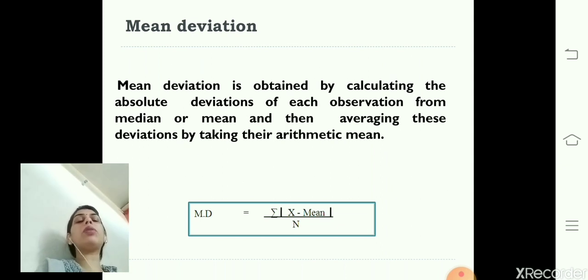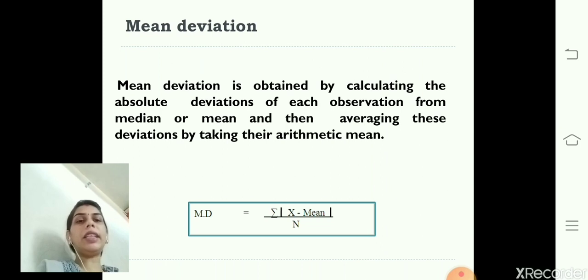So first we need to calculate the mean. Once we calculate the mean, we will find the difference of each value with the mean. Once we get the difference of each value from the mean, then we will sum up those values and divide by the number of observations, and we will get the mean deviation. This is the process to calculate the mean deviation for an individual series.